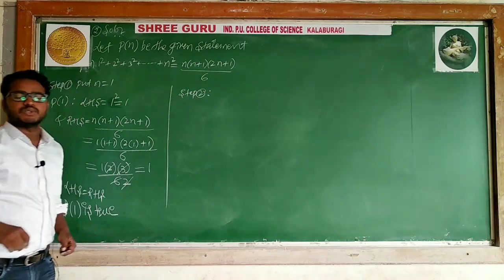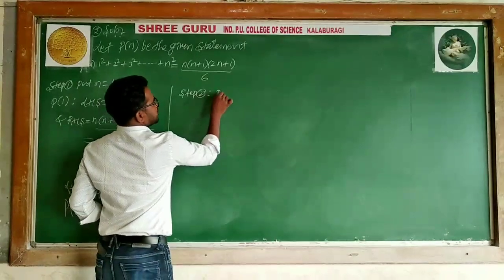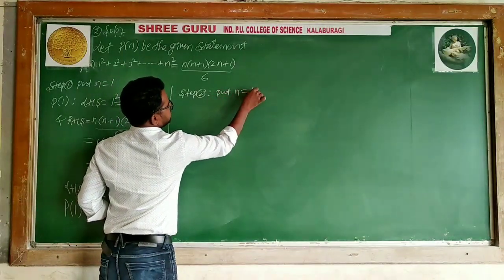We are putting n equal to k. Listen to me.